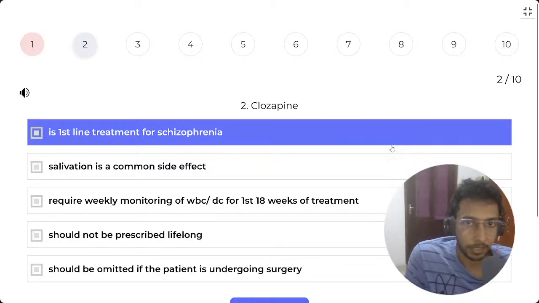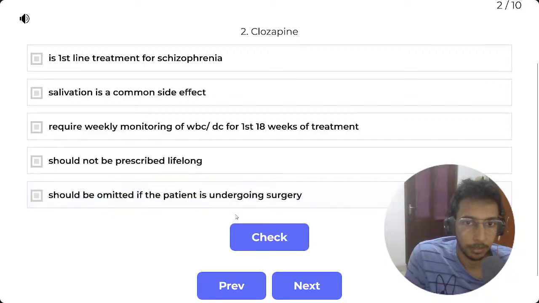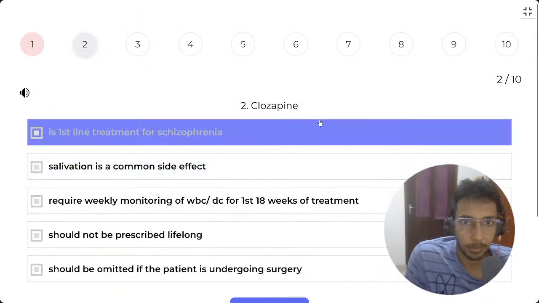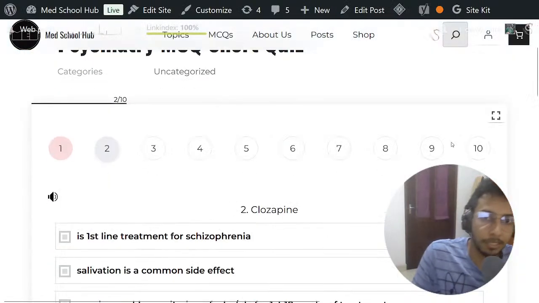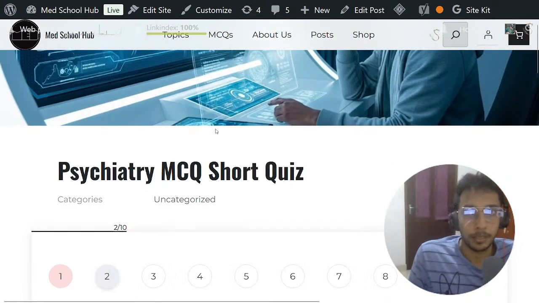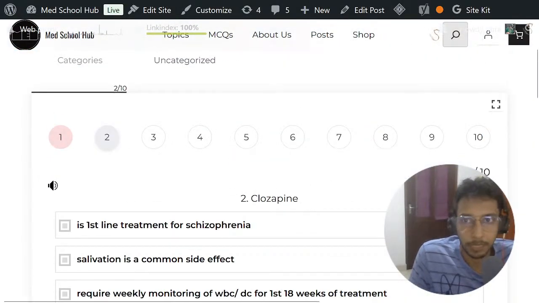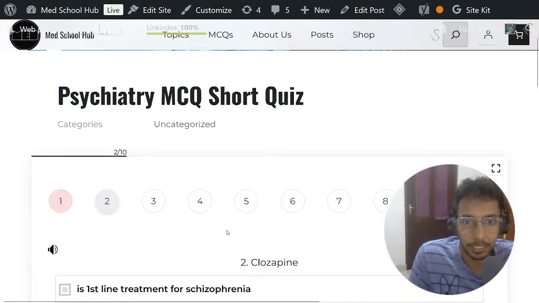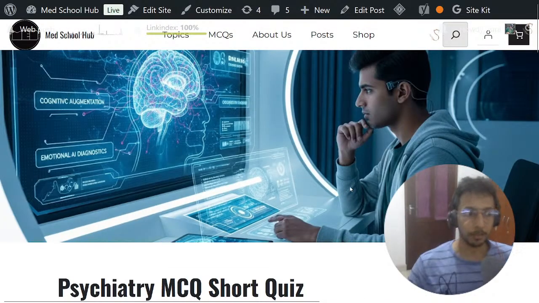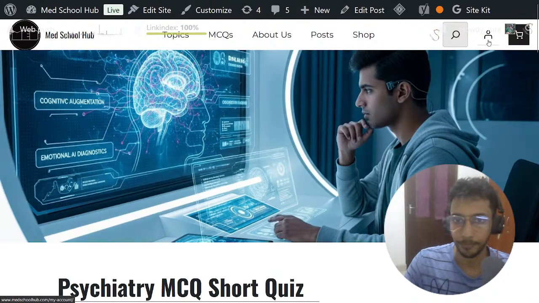First line treatment in the... This is a different question, but again on schizophrenia. I mean, clozapine. Clozapine is a very commonly questioned high yield topic. So that's basically it. I'm not going to go through the same questions again, to demonstrate that the questions are different the second time around. This is what I wanted to show. And other than that, what I wanted to show you guys is this.